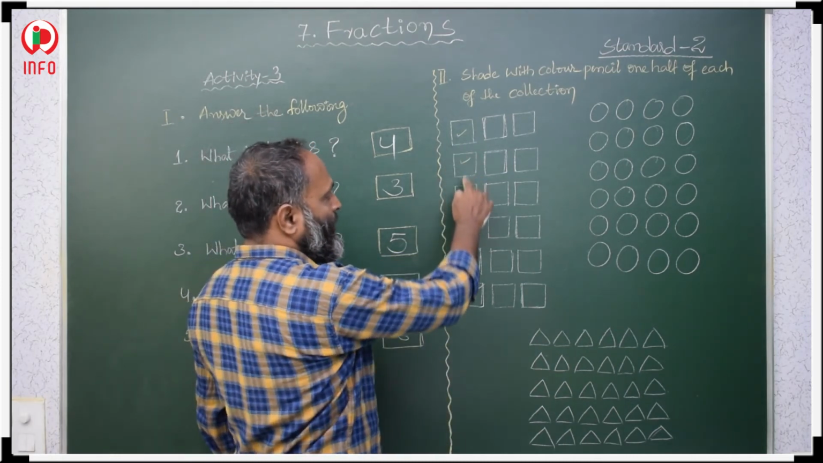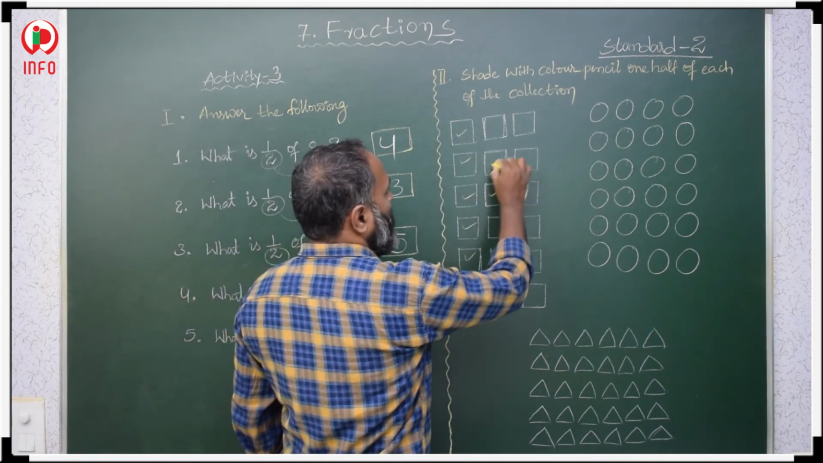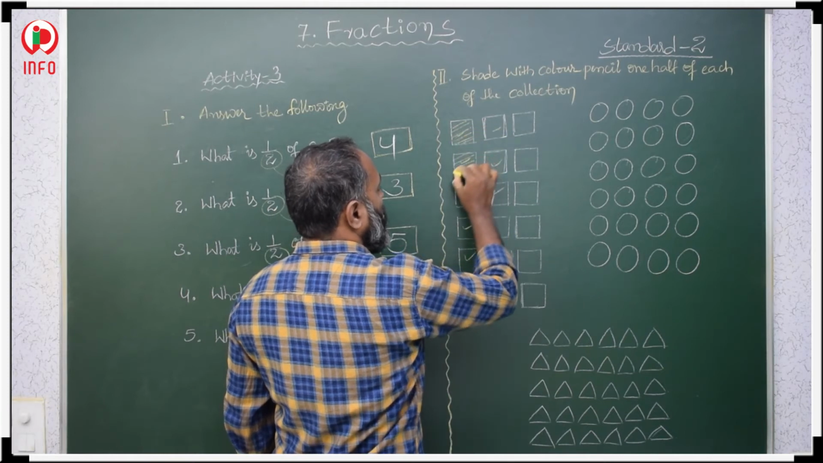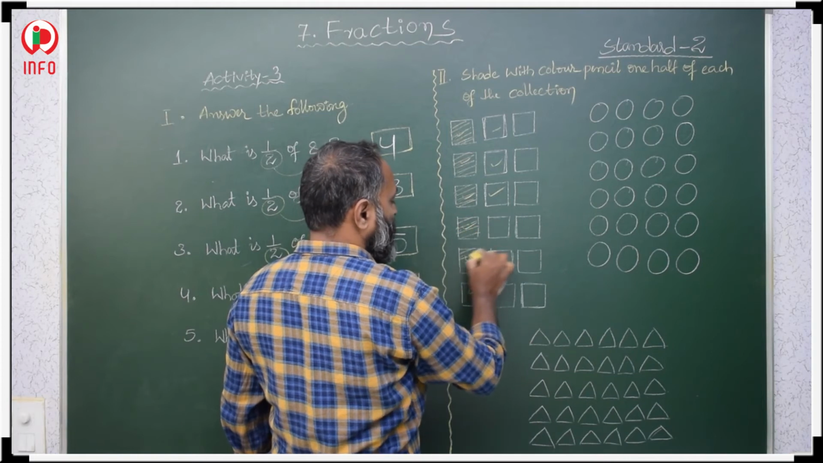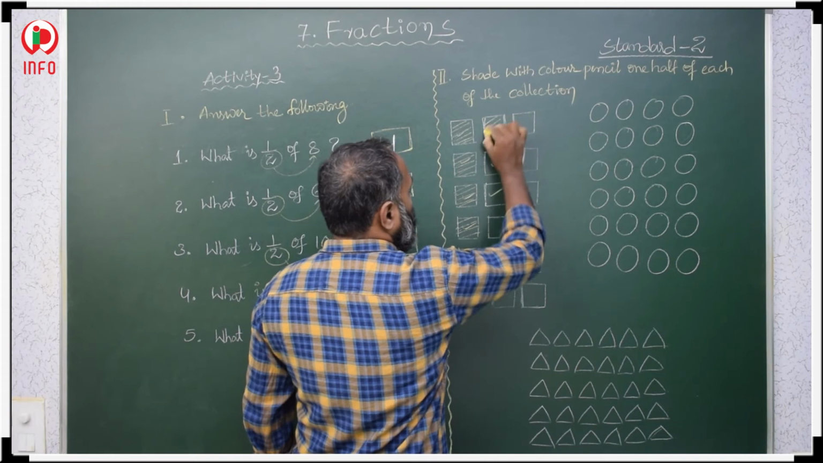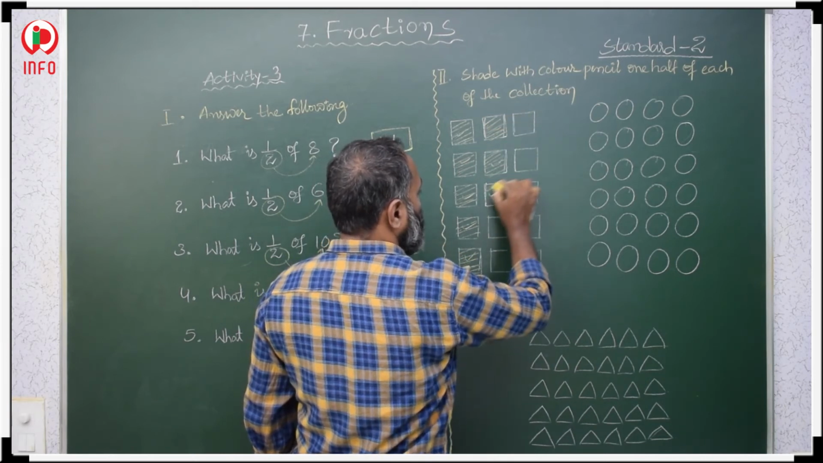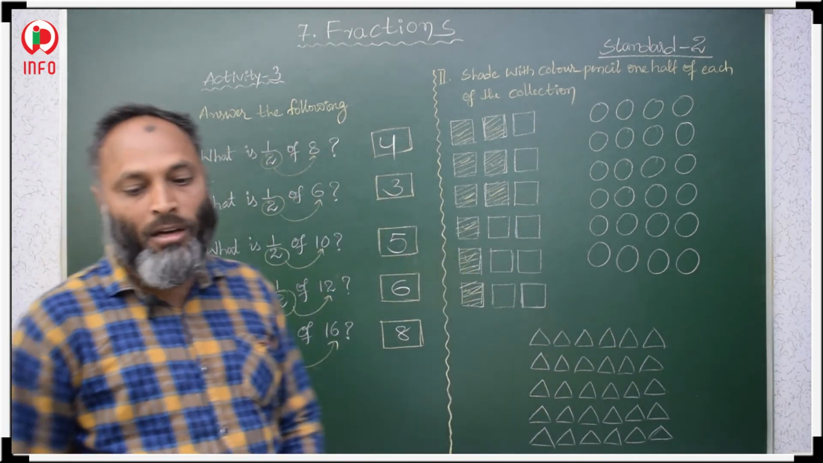So, 1, 2, 3, 4, 5, 6, 7, 8, 9. Till here we have to shade. 9 objects we have to shade. Half of 18 is 9. This is our objects, half objects.